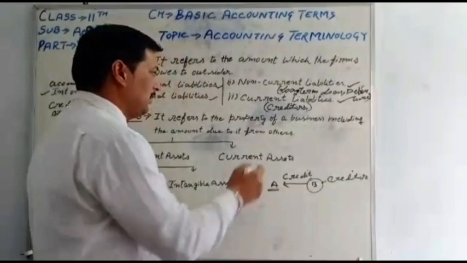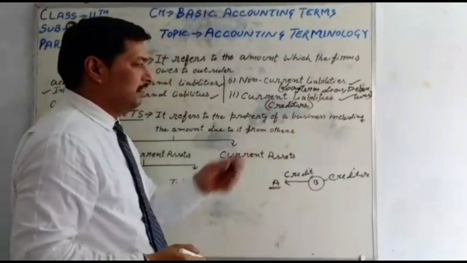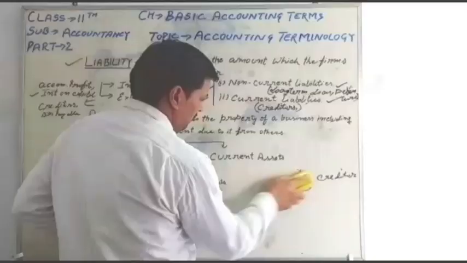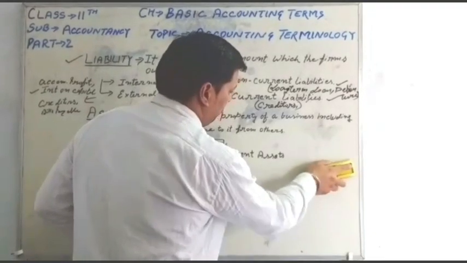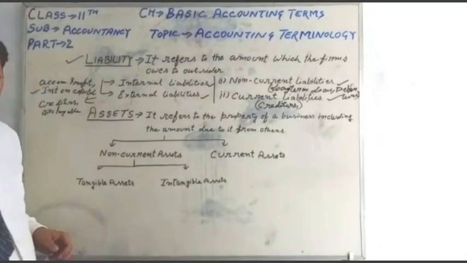So B is called a current liability. B is called a creditor. So after the liabilities, the next topic